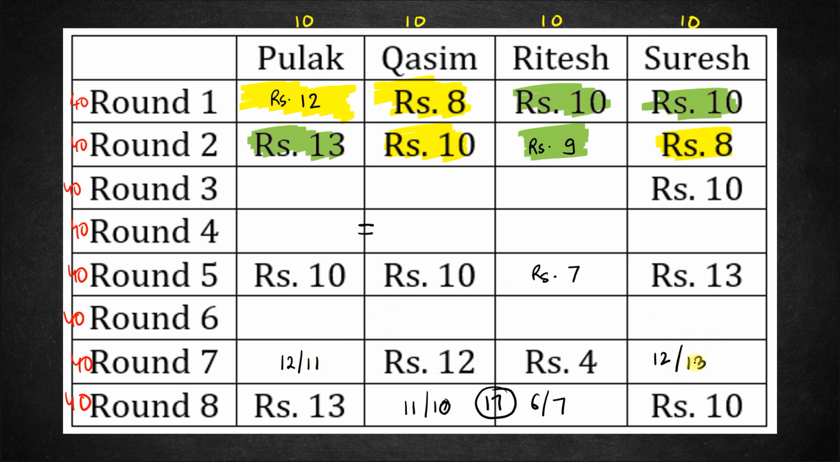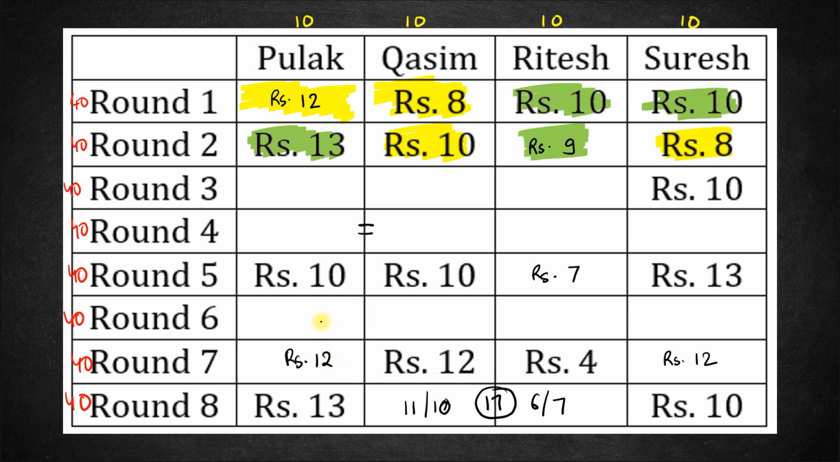But can this be 13? See, 13 is the highest for Suresh and all the 13s are already mentioned in the table. So we cannot have a 13 appearing again, right? So 13 here is not possible. That means the only possible value for Suresh is 12. Hence, the only possible value for Pulak will also be 12 for the sum to be 24, right?